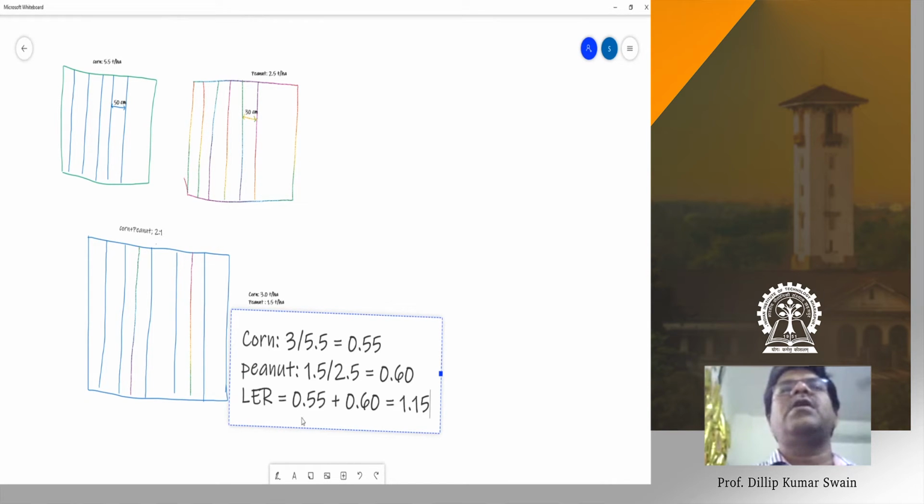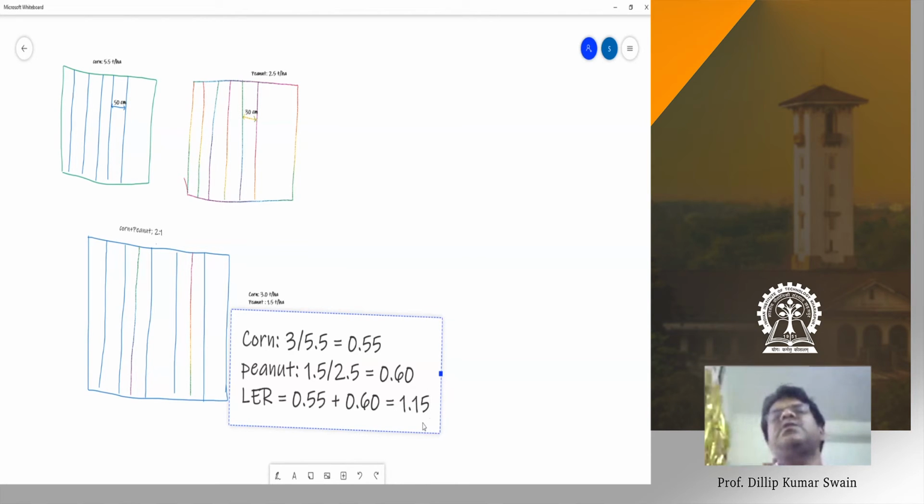You can see the land equivalent ratio of corn is 0.55. The amount of yield you are getting here, 3 ton. To get 3 ton, you need 0.55 hectare of corn, and to get 1.5 ton of peanut, you need 0.60 hectare of peanut to get the yield of this one from sole cropping. So if you go for sole cropping, then you need 1.15 hectare. That is what the land equivalent ratio is. That is the intercrop yield of crop A divided by sole crop yield of crop A, plus intercrop yield of crop B divided by sole crop yield of crop B. That is the land equivalent ratio.